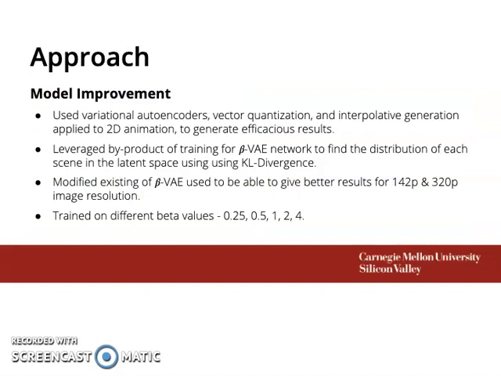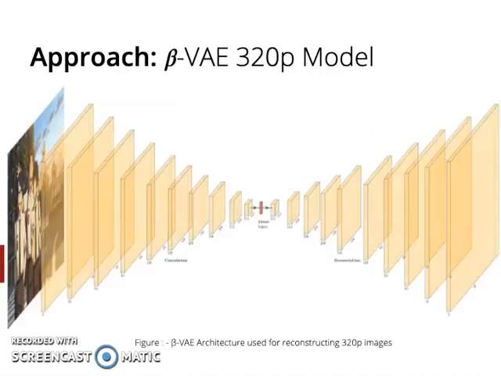Our project approach can be broken down into three parts. First, we modified an existing Beta VAE model architecture in order to be compatible with our targeted image resolutions. Then we leveraged the byproduct of training our Beta VAE network to find the different distributions at scene level in the latent space through analysis of KL divergence, followed by finally interpolating frames using the ACAI model.